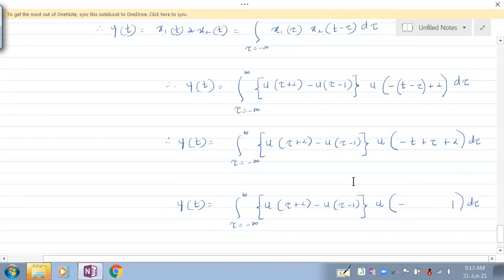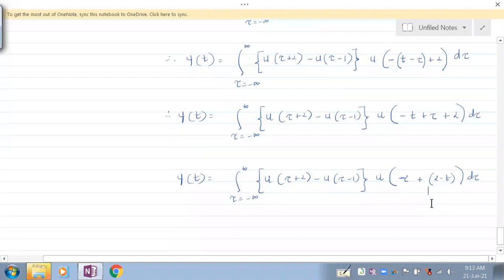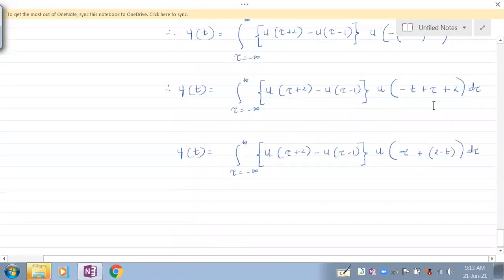So it is minus t, or let's say it is tau plus, so what is this here? 2 minus t. Can we do this? U of tau plus 2 minus t. Yeah, this is the signal. Tau plus 2 minus t, I've written.